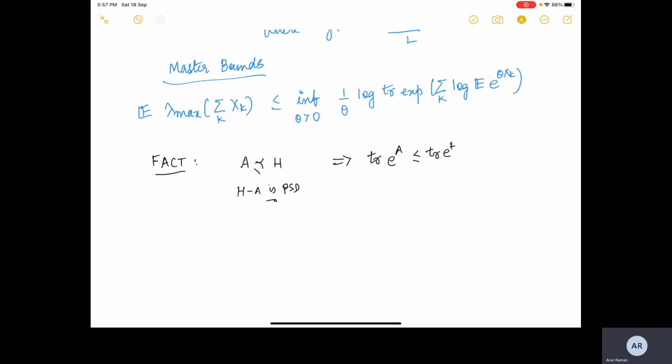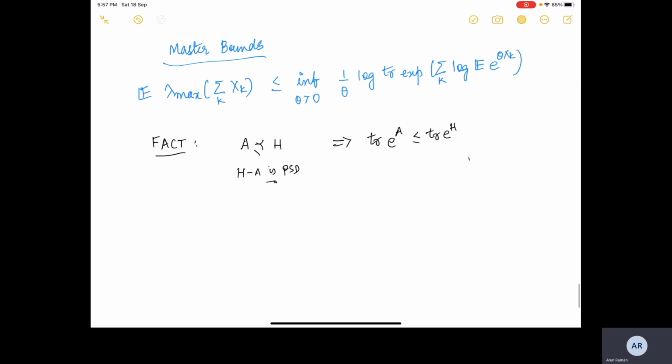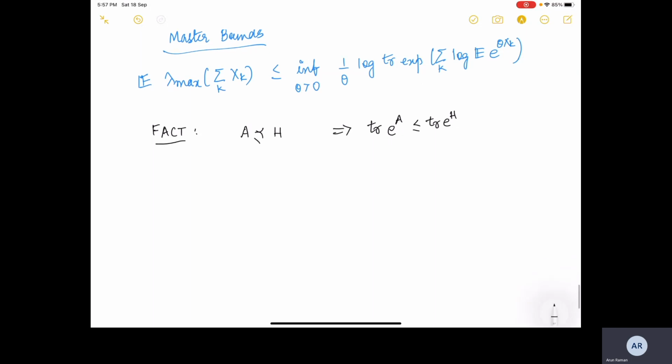So you should read online, spend some time on it, and see why this is true, and make a mental note of it so that you understand what's going on.